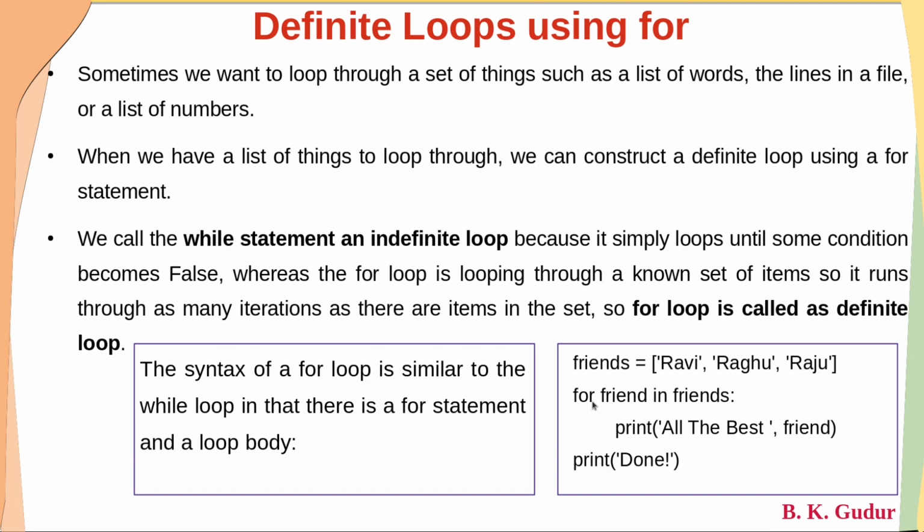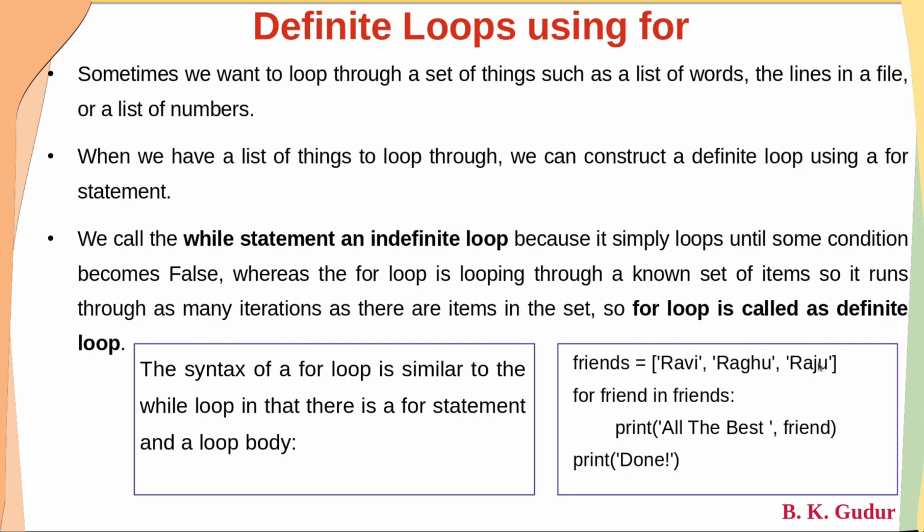When the loop starts, the friend will be Ravi. For Ravi in friends, print all the best Ravi. Next time, the friend will be Raghu, so it is going to print all the best Raghu. Every time it will iterate through the items in the list.